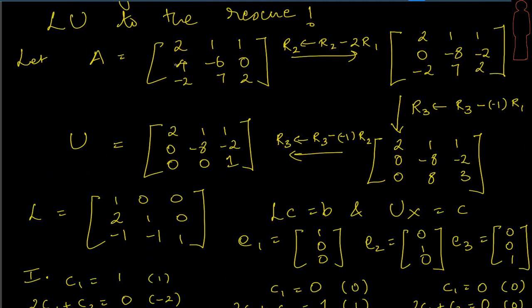So first I have to eliminate this. My multiplier is a 2, and I get this. The next element to disappear must be this minus 2. My multiplier is a minus 1, and I get this. The next one to disappear is 8. The multiplier is a minus 1, and we are now done. We get our U matrix. We can see that this is an upper triangular matrix.